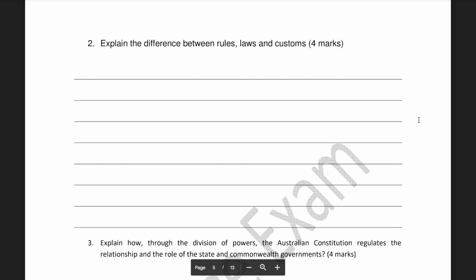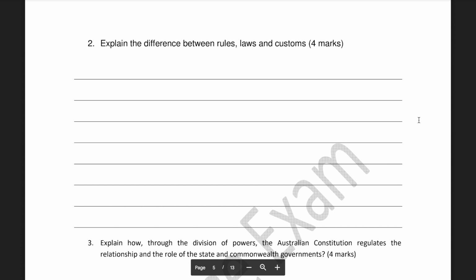Explaining the difference between rules, laws and customs should be something that's pretty straightforward for you now. We did do it at the beginning of the semester, and we did look at this idea that laws are part of legislation and therefore are legally enforced. Rules are these non-legal rules that occur at many different levels. It may be at a sports club, it may be in your family, might be at a college, wherever it is, they're not legally enforceable unless connected to a law.